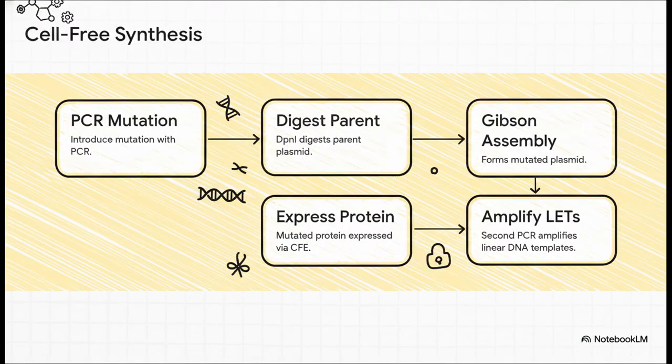The technical workflow for this is pretty streamlined. First, PCR is used to introduce the mutation you want. Then, the original methylated plasmid template is digested away, using an enzyme called DpnI. Next, the mutated DNA is circularized through Gibson assembly, and then amplified to create what are called linear expression templates. And finally, these templates are added directly into a cell-free expression system to produce the mutant protein, completely avoiding the need for cellular transformation and cultivation.